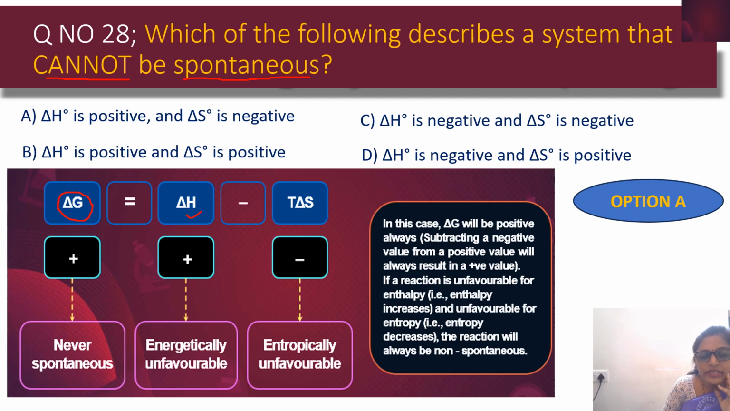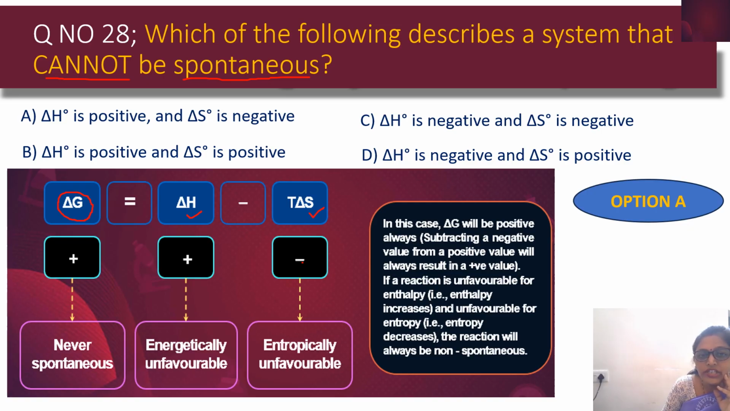And when delta S is negative, if you substitute negative over here, minus into minus will become plus. So whatever might be the value, whenever delta H is positive and delta S is negative, we are always going to get a positive value. That's why it is going to be non-spontaneous. That means it is not going to be a spontaneous process.